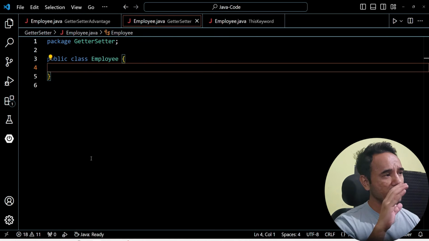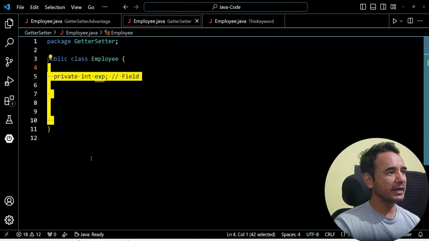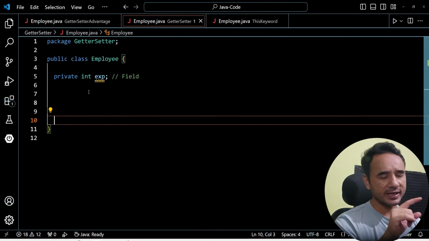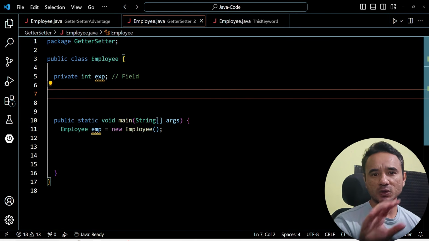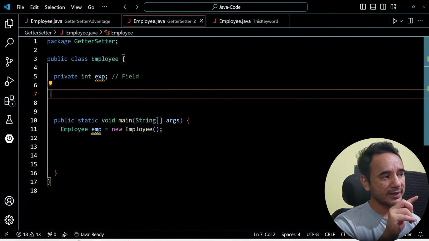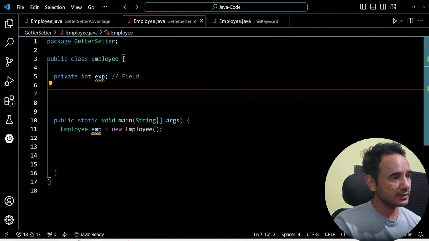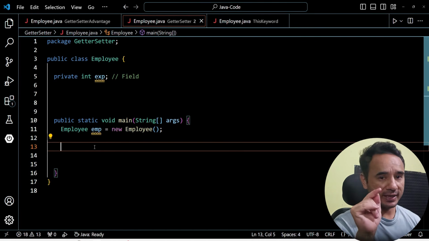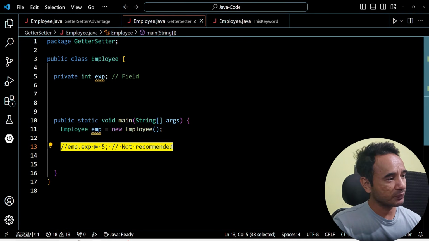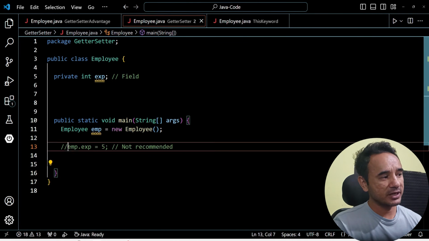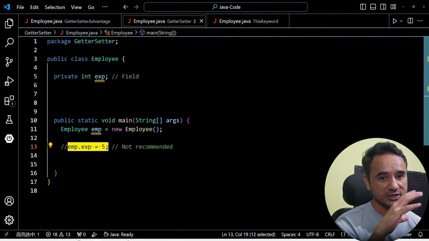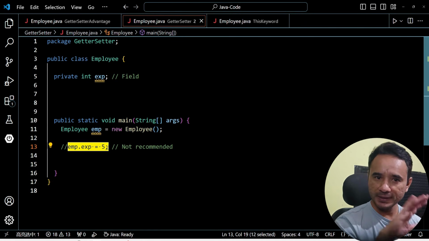So here is our Employee class, and first we will declare one experience integer field, a private field like this. Here exp stands for experience. Then we have the main method, and inside that we are creating the object of the Employee class. The object name is emp. Then we can set the field value something like this, but as I told you, this is not recommended. It violates the encapsulation concept of OOPS, which I will explain later.